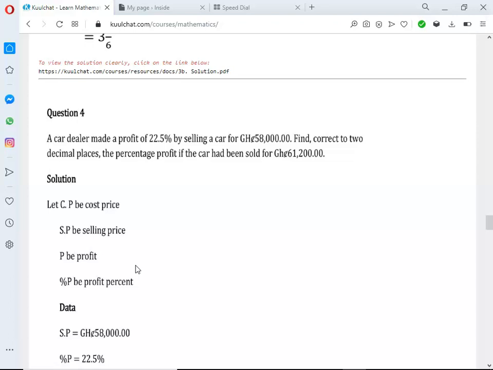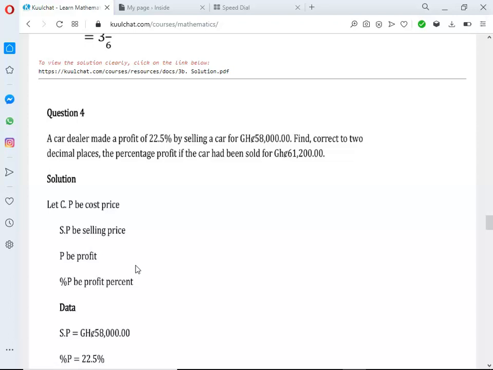Here we don't know the cost price, the amount the car dealer used to purchase the car, but we know that the car dealer sold the car for 58,000 Ghana cedis.